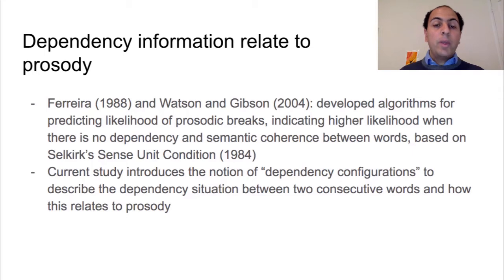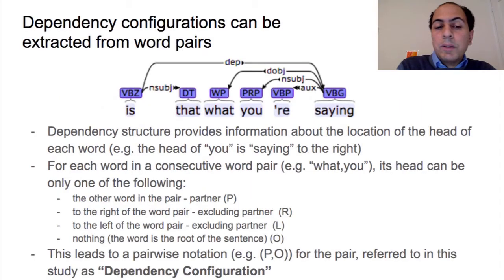In our study, we introduce a new notion, which we refer to as dependency configurations, to capture and describe the dependency situation between two consecutive words and how this can be related to prosody. In this example, we see the dependency structure of the sentence "is that what you're saying", where the dependency structure identifies the head of each word. But if our unit of analysis is the pair of words, such as "is that" and "that what", and so on, we have four possibilities for each word in each pair.